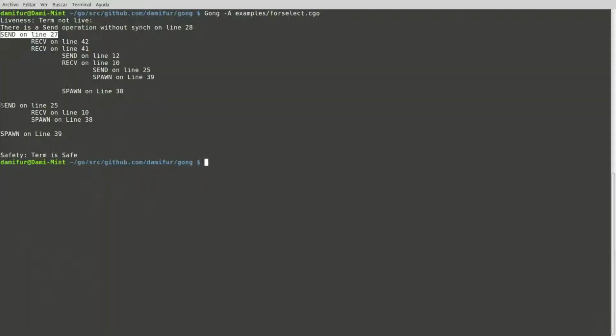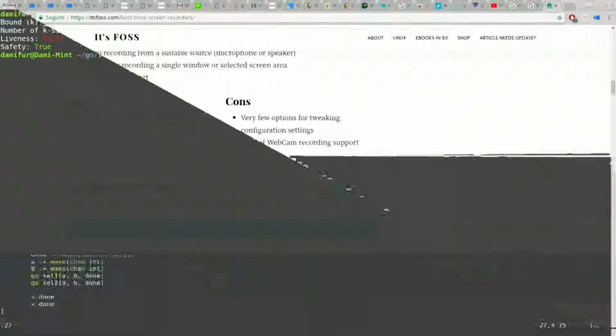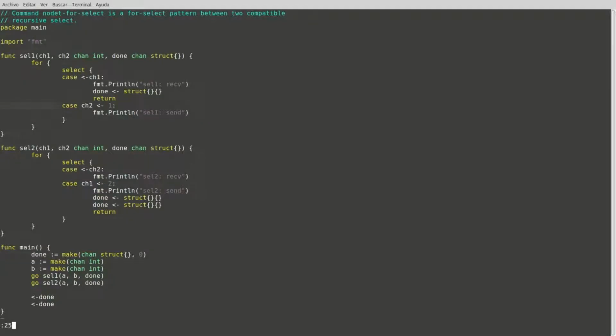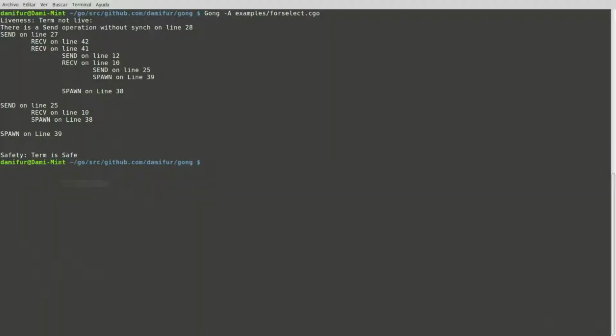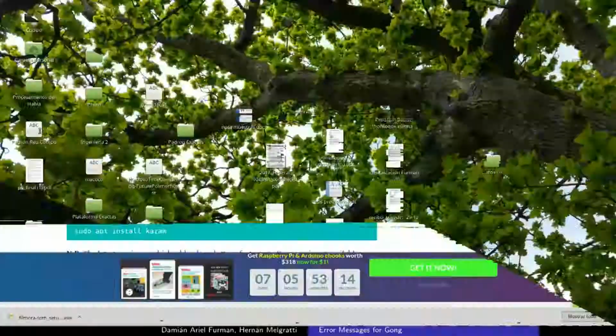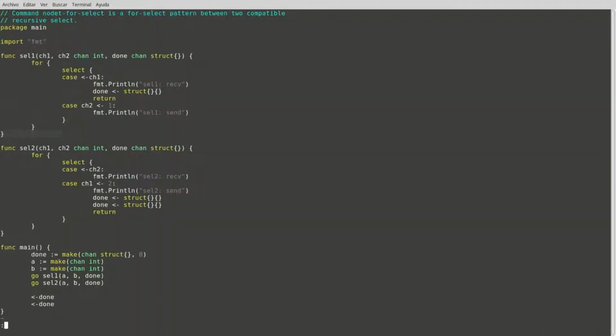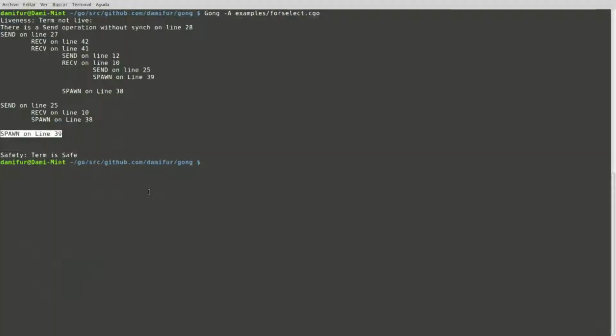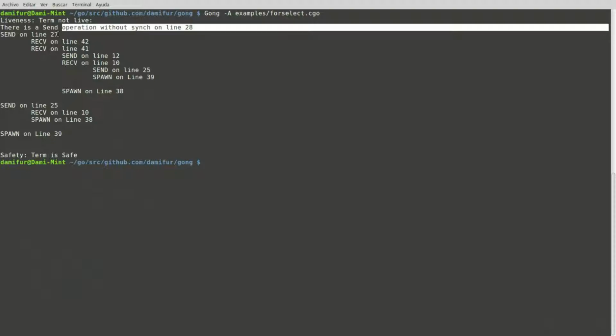And then we can see that there is a successful send operation on line 25, which is the message received on cell 2 before entering the case in which we are going to send a message through the down channel. And before that, we have a spawn operation on line 39, which is the line where the cell 2 routine is launched.